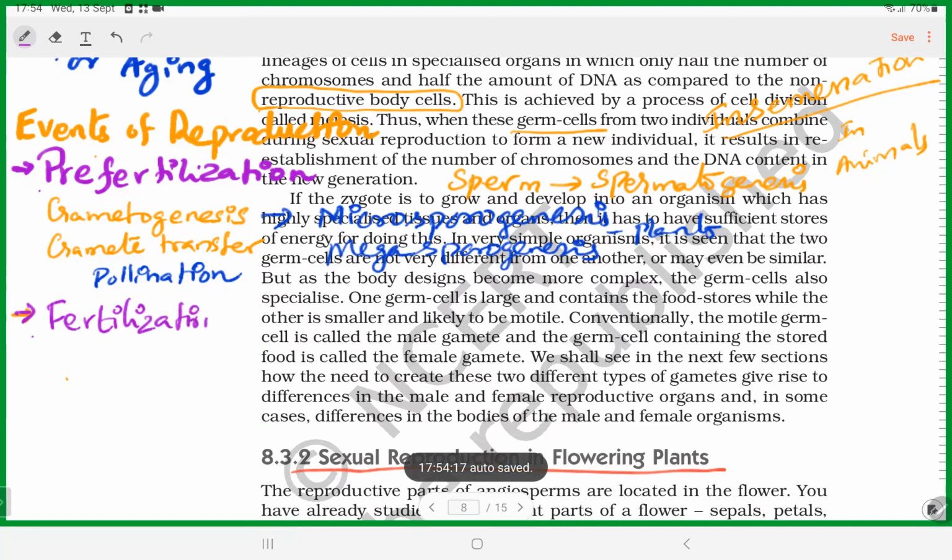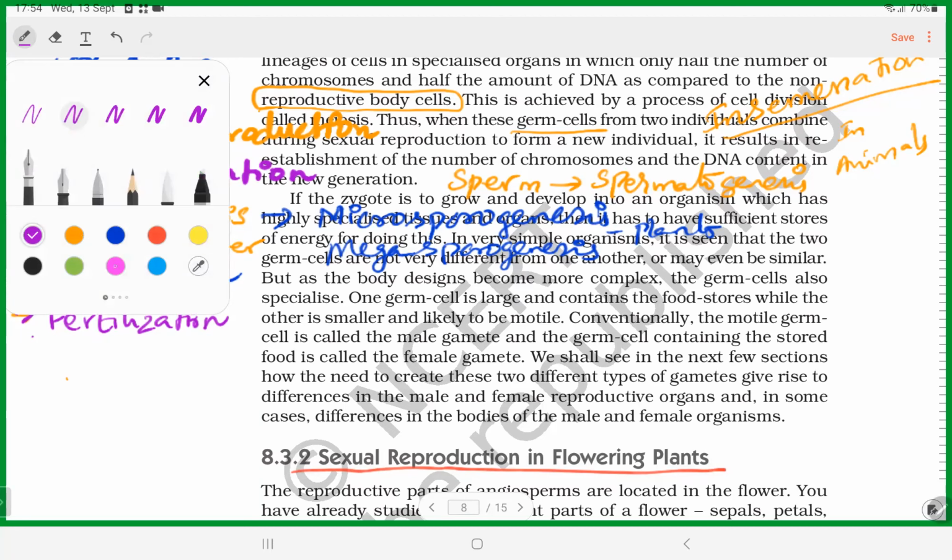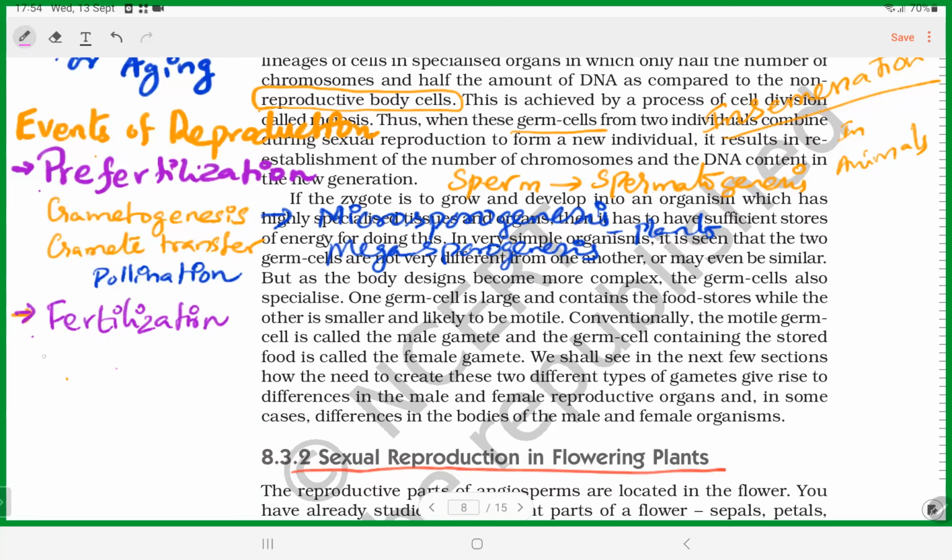How do you define fertilization? Fusion of male and female gametes. Fertilization is fusion of male and female gametes. In plants, the fertilization is called what? Double fertilization. Okay, so that we will be seeing.